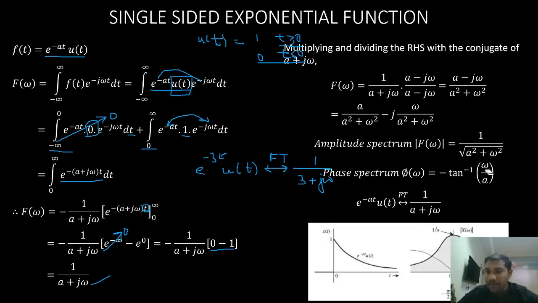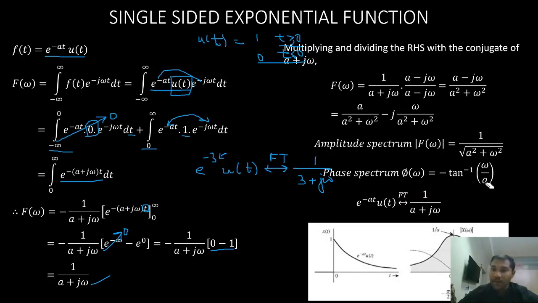Similarly, when omega equal to 0, tan inverse of 0 is 0. As omega increases, tan inverse of omega by a increases, and finally it will become steady at a value of pi by 2. Same way on the negative x-axis, negative frequencies.